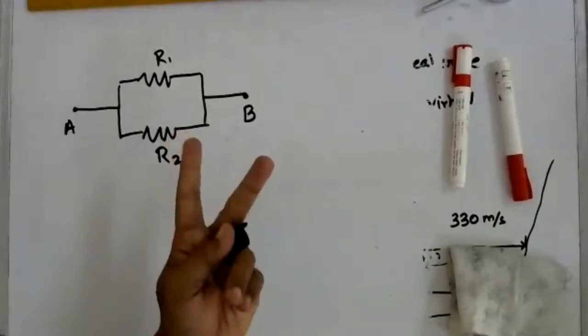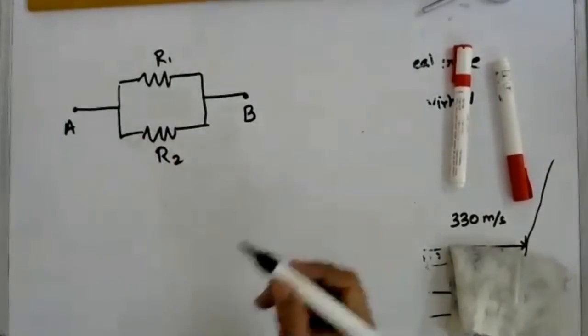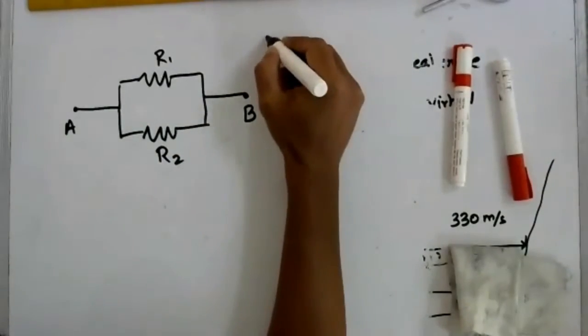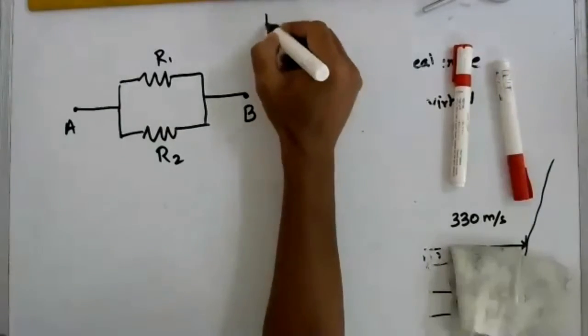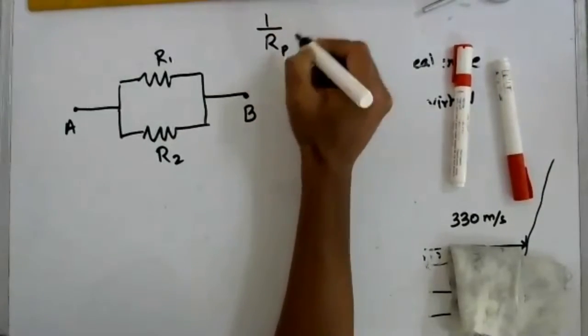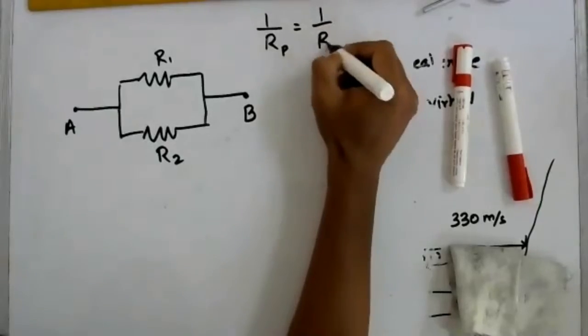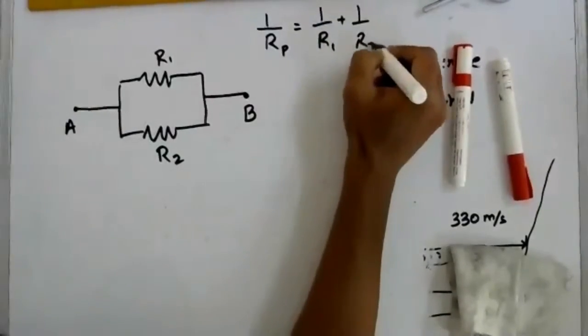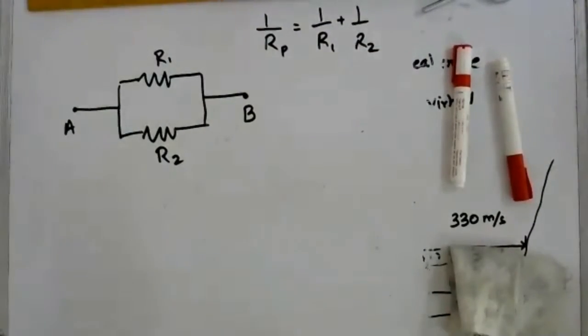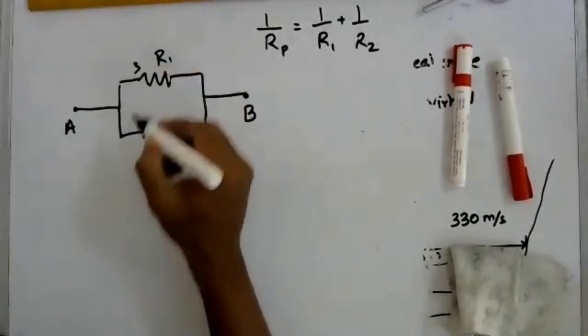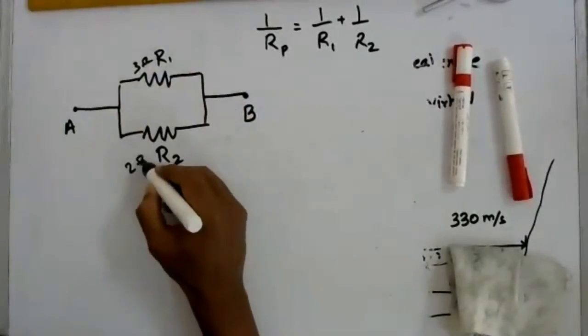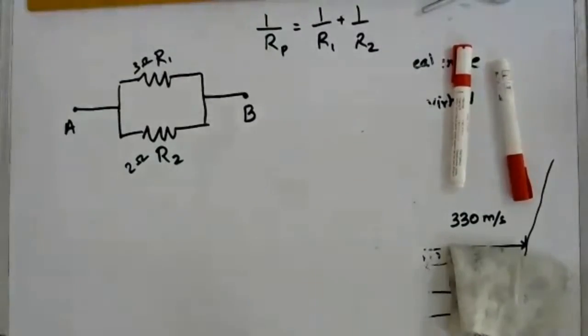Since there are only 2 involved, and you can easily see that this is parallel, for circuits in parallel, everybody knows the formula. 1 by RP is equal to 1 by R1 plus 1 by R2. So here it is very simple. Let's say that they give 3 ohms over here and 2 ohms over here. My students are easily able to make that calculation and arrive at the answer. Okay, and I'm sure you are all also able to do it.